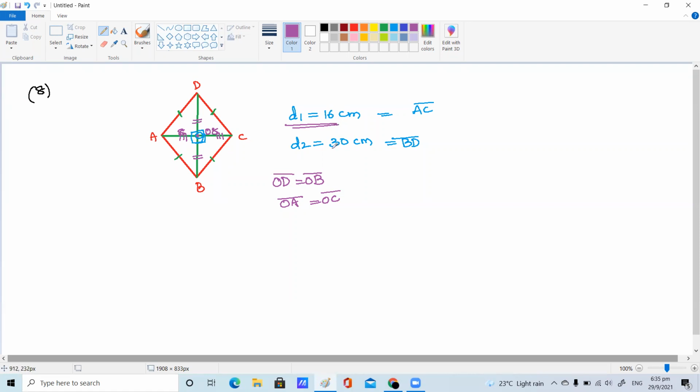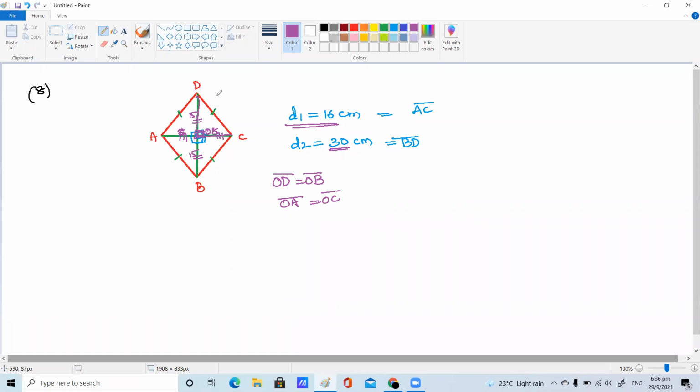Another diagonal, the complete diagonal is 30. Half of 30 is 15, so 15 and 15. Now this angle is what type of angle, children? Right angle. We know that. What type of triangle is it? Right triangle. Which is the hypotenuse here? One of the sides of your rhombus is the hypotenuse. Yes or no, children?